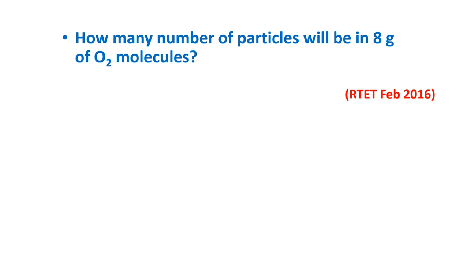How many number of particles will be in 8 gram of O2 molecules? 15.1 into 10 raised to 23, 1.51 into 10 raised to 23, 151 into 10 raised to 23, 1.15 into 10 raised to 23. The answer is 1.51 into 10 raised to 23 number of molecules.